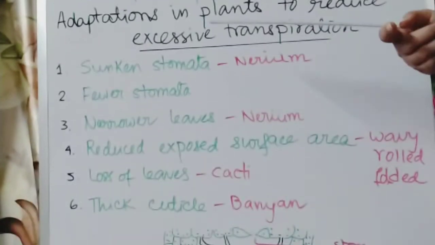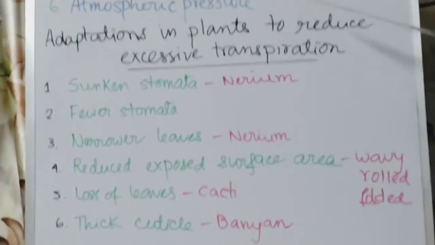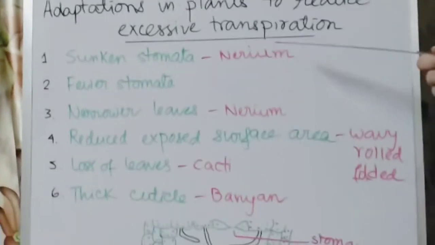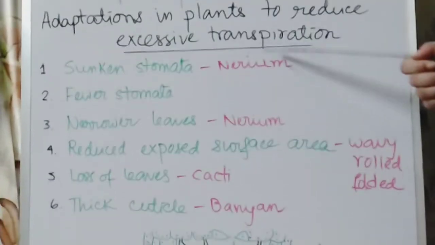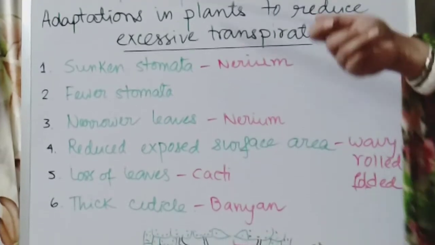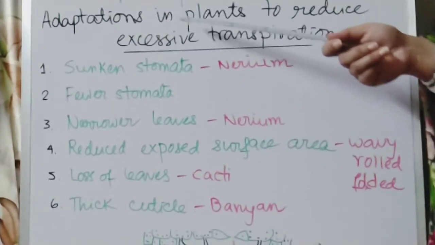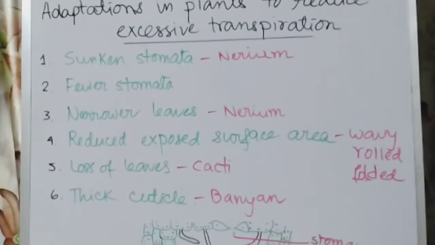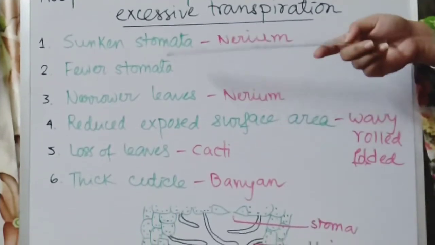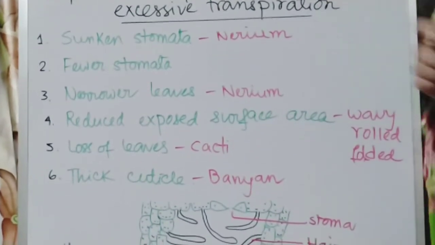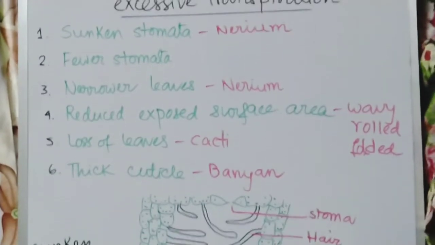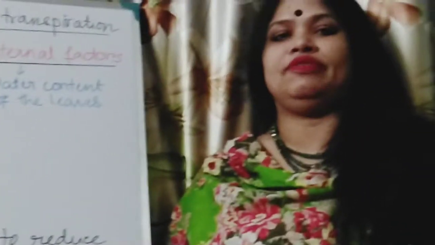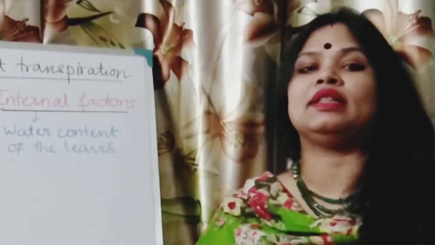Next, the adaptations. Now what are the changes plants make to reduce the excessive transpiration? If excessive transpiration is taking place, then to reduce it, what are the adaptations the plant has made? This I have written. One is sunken stomata, means the stomata is sunken or present much more inside the leaf, and not only that, it is covered by hairs.